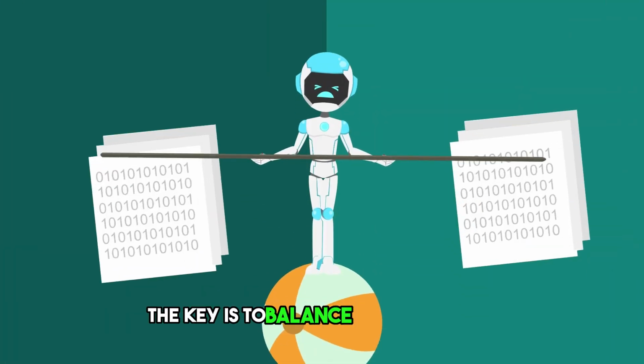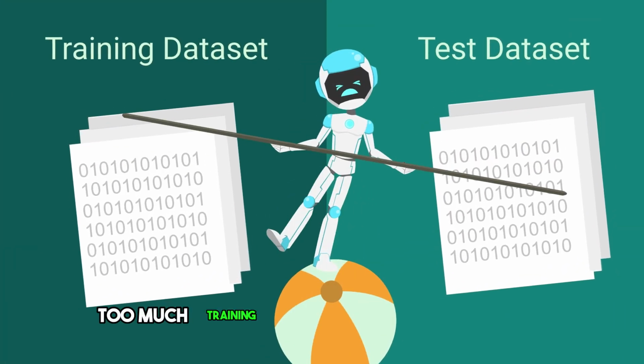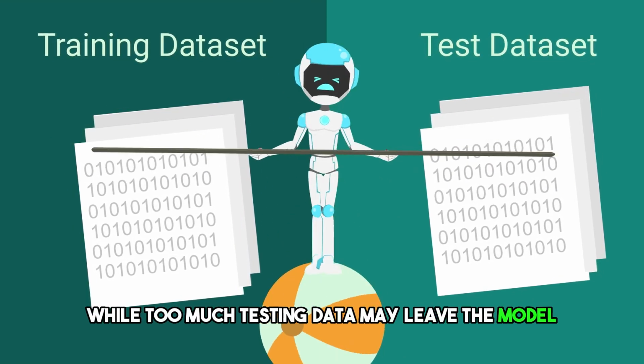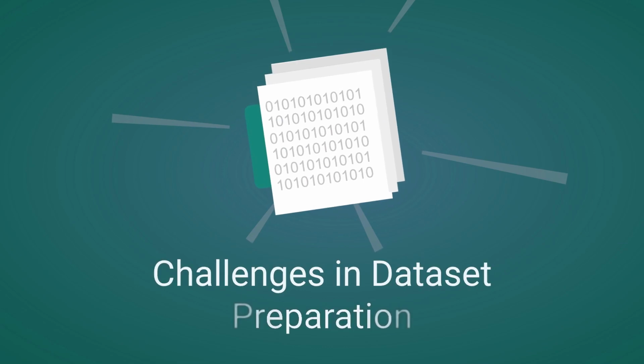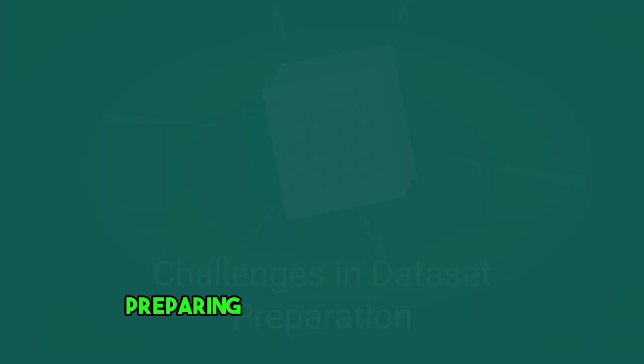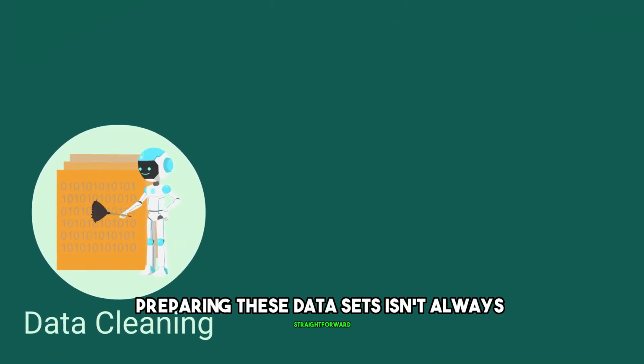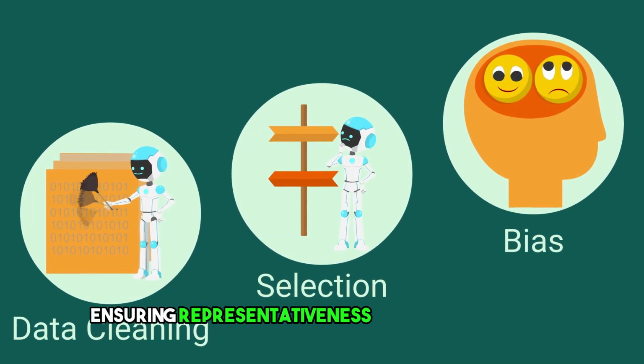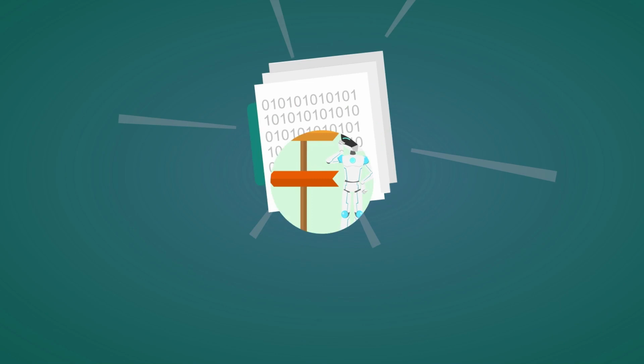The key is to balance these datasets. Too much training data can lead to overfitting, while too much testing data may leave the model undertrained. Preparing these datasets isn't always straightforward. Challenges include cleaning data, ensuring representativeness, and avoiding biases.